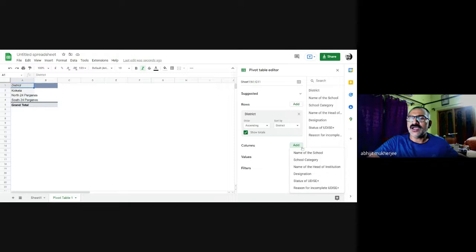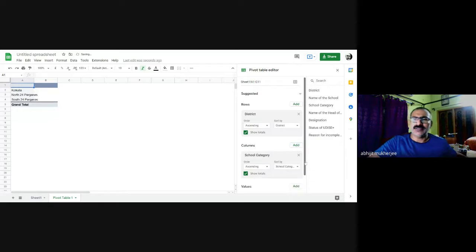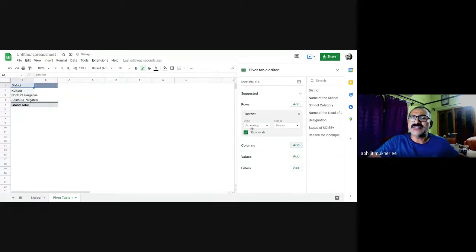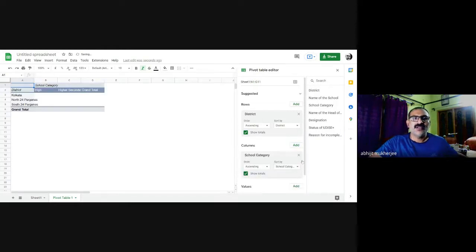I say that I want to select the schools or the school category. Since I have taken district as the row, let me just come back once more. I have selected district as the row, so for the columns, I won't be getting that option. So I select the next option, that is school category. There were two categories of school, high and higher secondary.